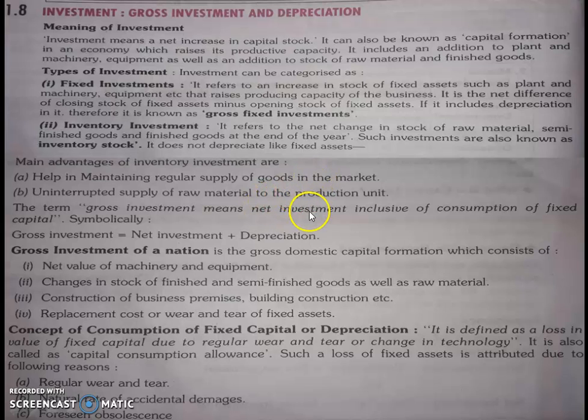Net investment means what we are going to invest. So that is known as net investment. So it's plus depreciation, that is all the wear and tear that happens. It is also being included in the gross investment. Gross investment we are going to calculate as a whole, in which depreciation may also be included.